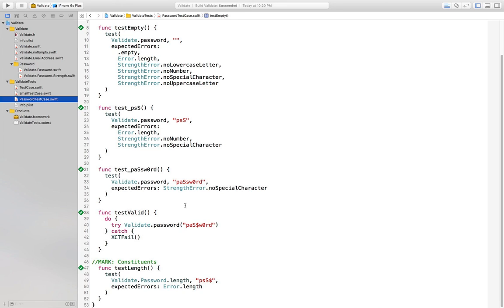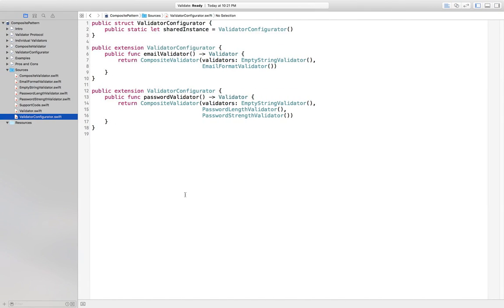Scott's playground and presentation were on the composite pattern. Is this still the composite pattern? I feel like I'm compositing things. I feel like I'm compositing functions, and I feel like I'm compositing errors. I don't know if it still counts because I'm not compositing types that implement protocols. I don't know if it counts either, but it looks like a composition to me of things. The things are just functions. And errors. And errors. Thank you.